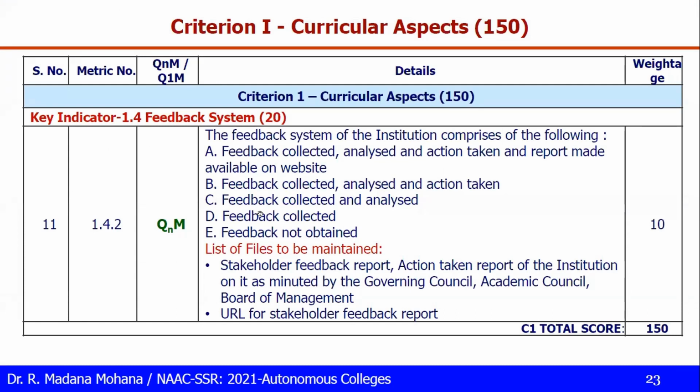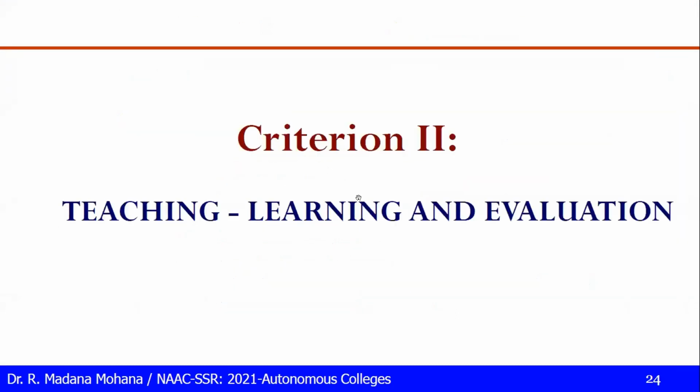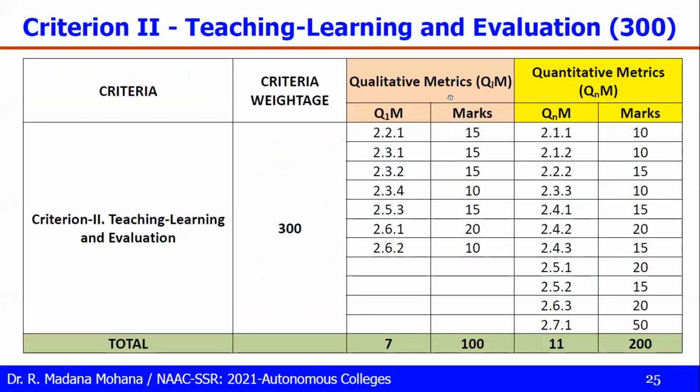So that's all about criteria 1. Then coming to criteria 2, teaching, learning and evaluation. Due to time constraints, I will complete it quickly. Whatever queries you have, you can make a note and post in the chat box. Later also I will respond to the coordinators. So criteria 2, teaching, learning and evaluation, has a total weightage of 300.